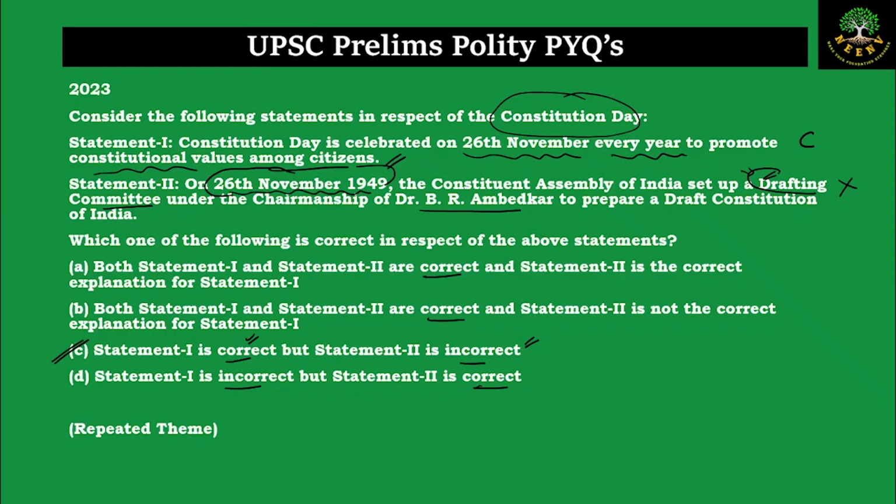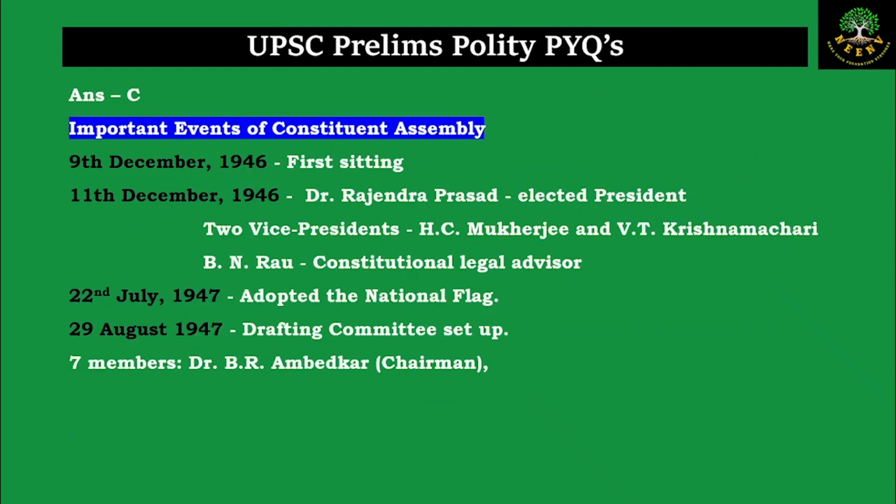Now let us discuss the in-depth provisions, and this is a repeated theme about the major milestones in the Constitution. Every time they ask a question, sometimes about the president, sometimes about the interim president, sometimes about the day the national song or national anthem was adopted. So this is a repeated theme. Important events of the Constituent Assembly.